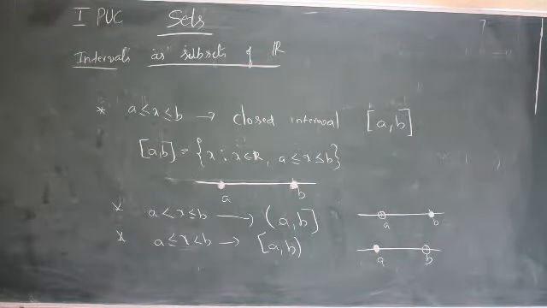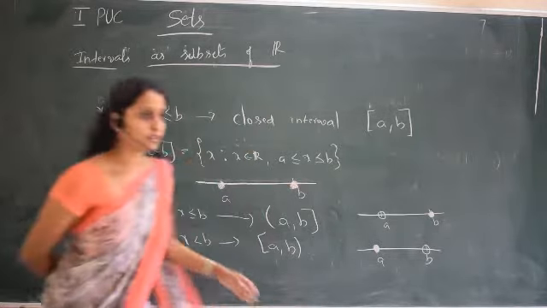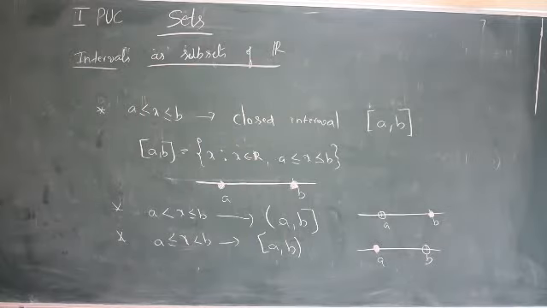So when we consider a real line, these intervals are a part of that real line. So these are called subsets of the real line.